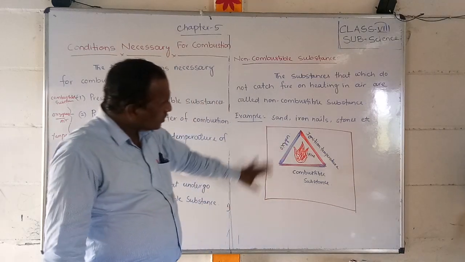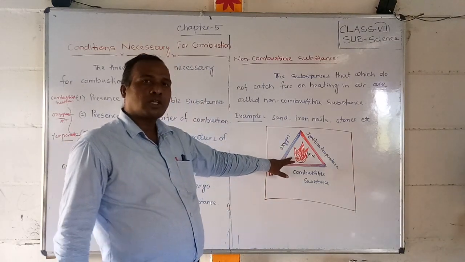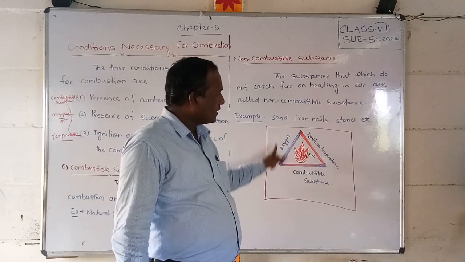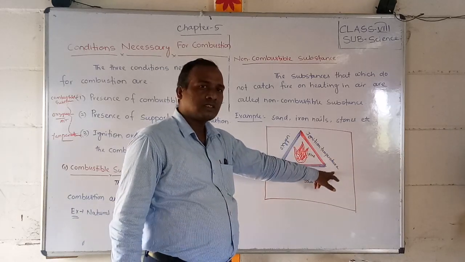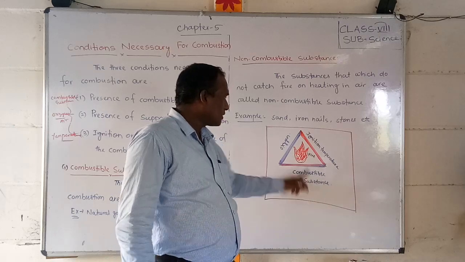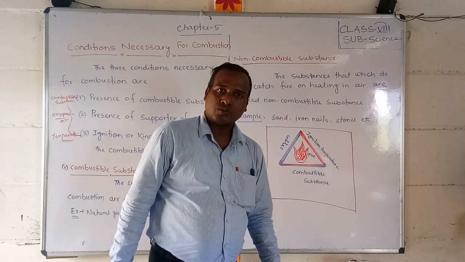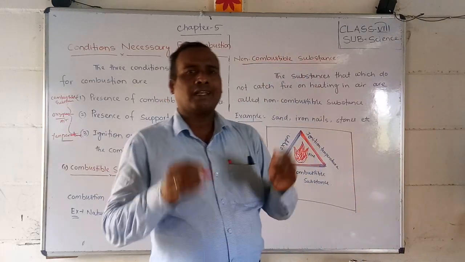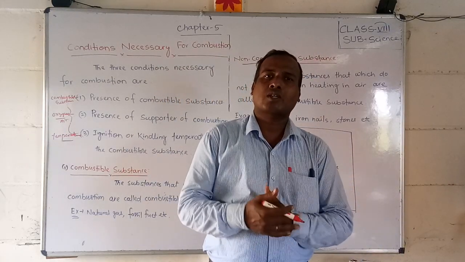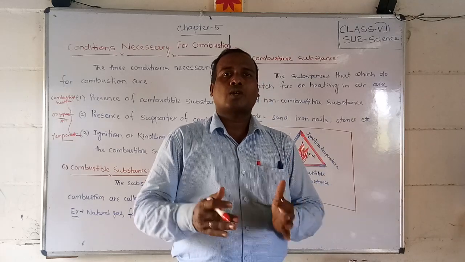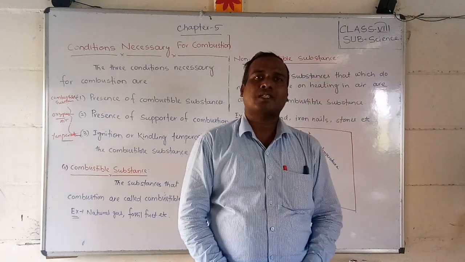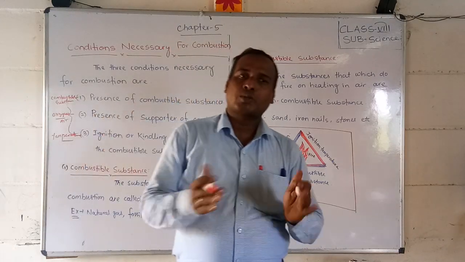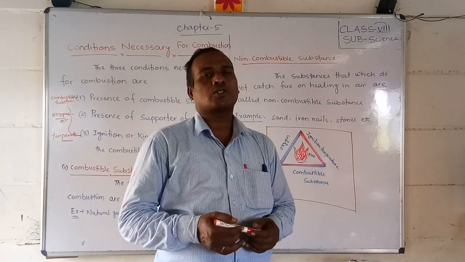Here I have drawn a picture of fire, friends. You can draw it neatly in your classwork. Three things are needed for fire: ignition temperature, combustible substance, and oxygen. Okay students, I hope you have understood this. You should prepare a list of the substances around you, and then write against each one whether it is a combustible or non-combustible substance.